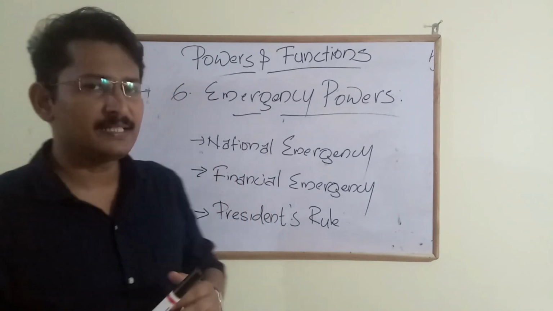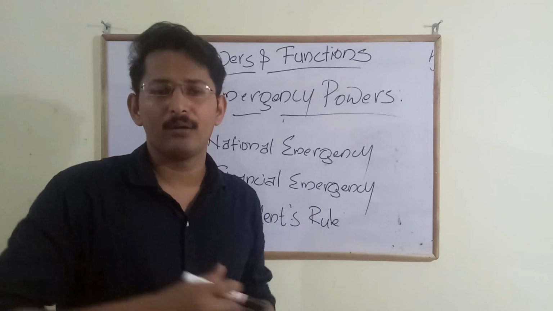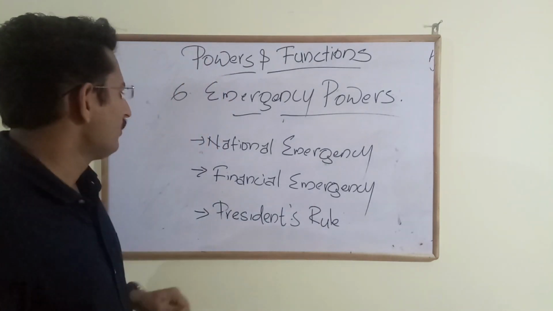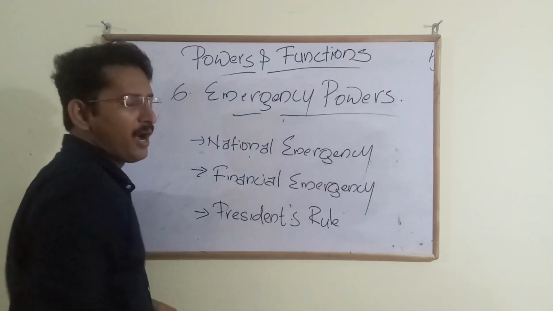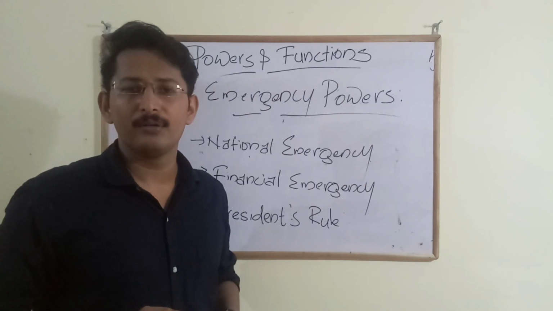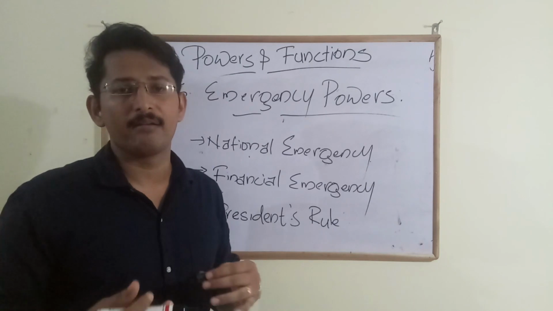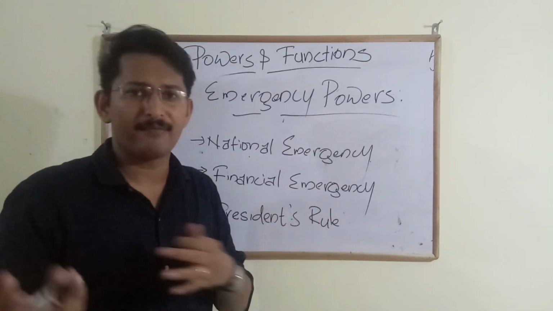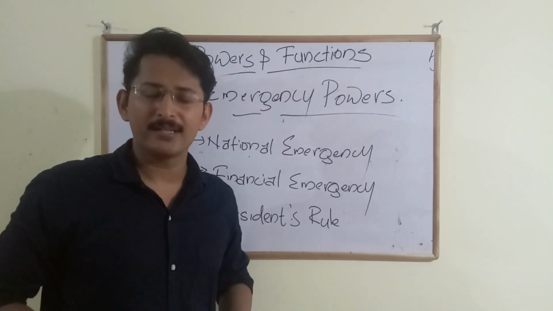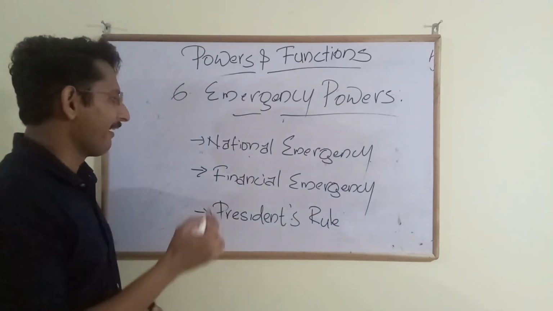And the president declares emergency with the approval of the parliament. So now, how is the national emergency declared? In the present scenario, across the world there are many countries that have already declared emergencies, and some have come out of that emergency due to the coronavirus pandemic. So how is it declared?